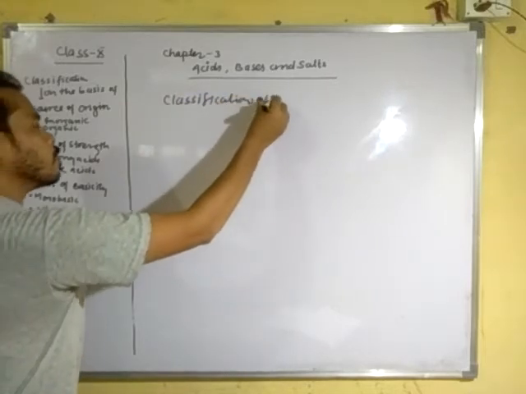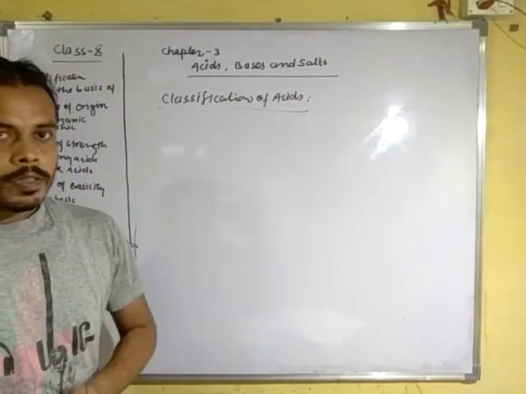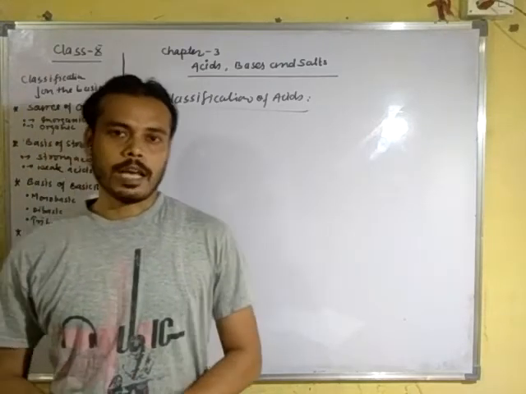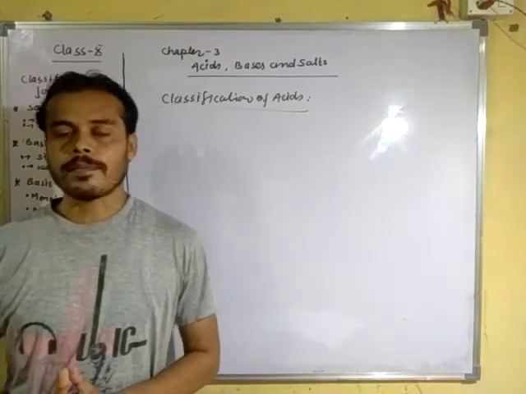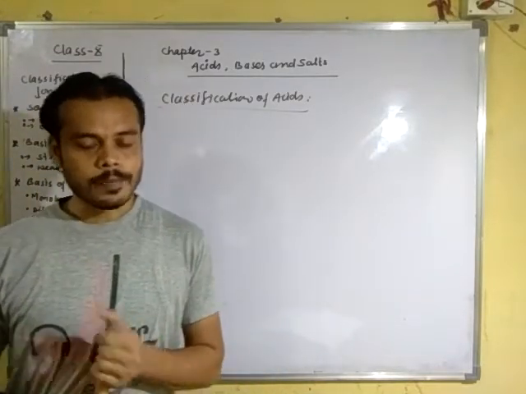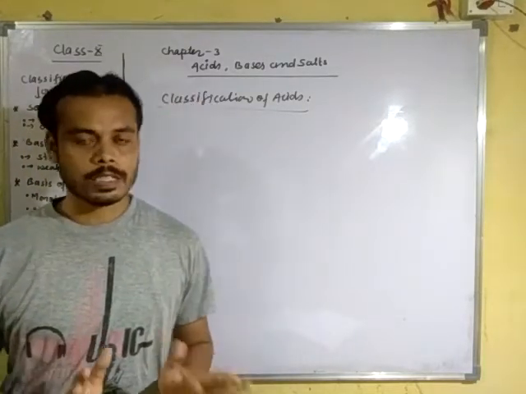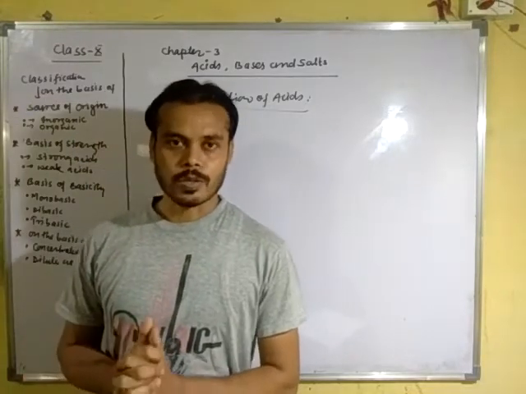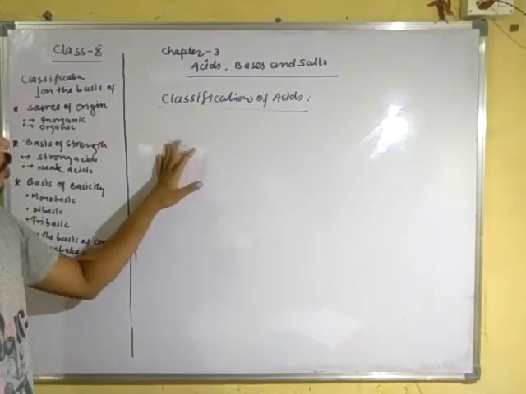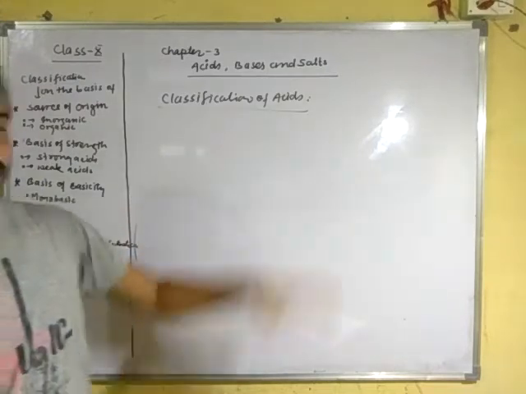Classification of acids. We have two other concepts of acids and bases, the Bronsted-Lowry concept and the Lewis concept, but we will not discuss them in this chapter because they are not included in your syllabus. Only the Arrhenius concept is in your syllabus. We have discussed the Arrhenius concept, and now we are going to classify acids.